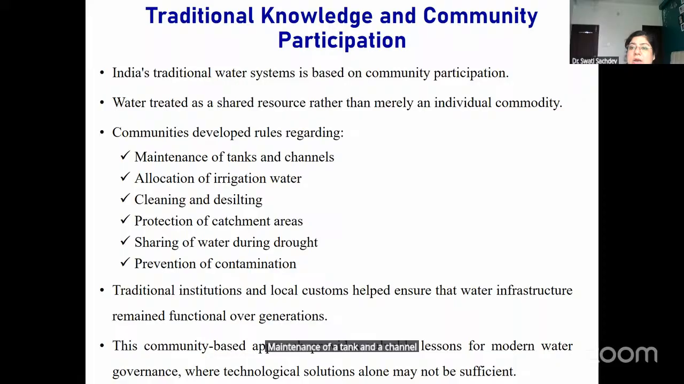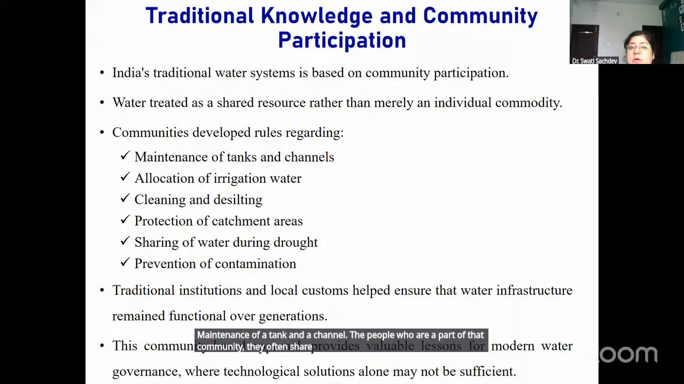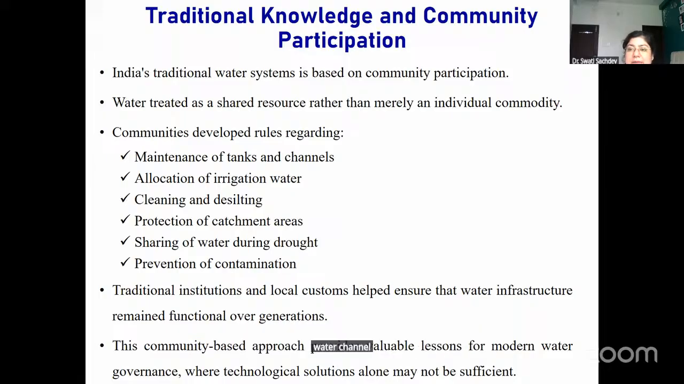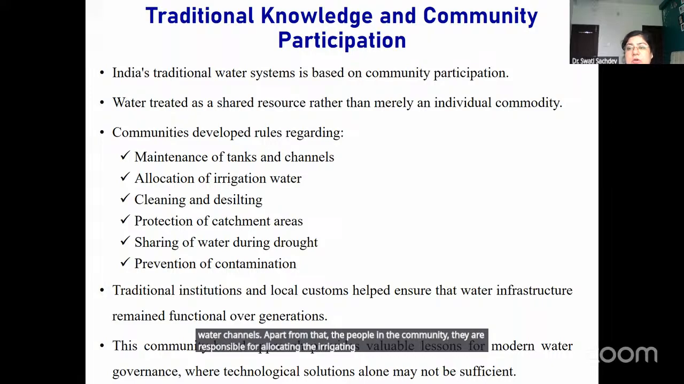The people who are a part of that community often share a responsibility for maintaining their tanks and channels on their own, not like the present system where we are totally dependent on the government authorities for maintaining our tanks and the water channels. Apart from that, the people in the community are responsible for allocating the irrigation water to a particular field or to the community, so that there is no kind of dispute among the people, and each and every person gets their share of the water resource.